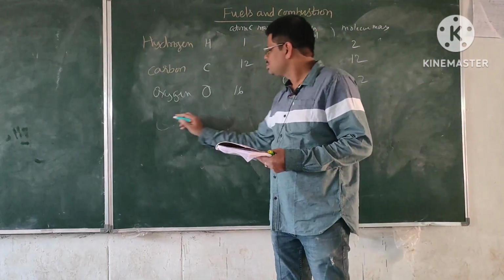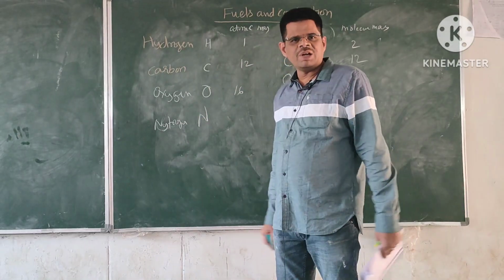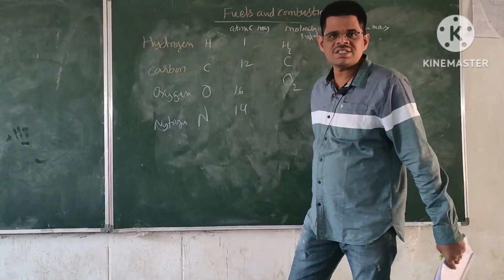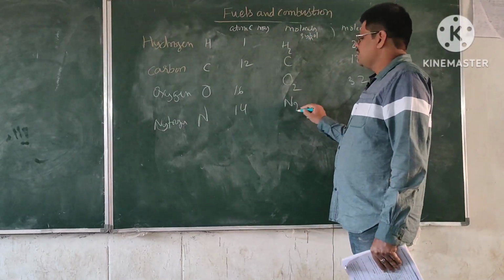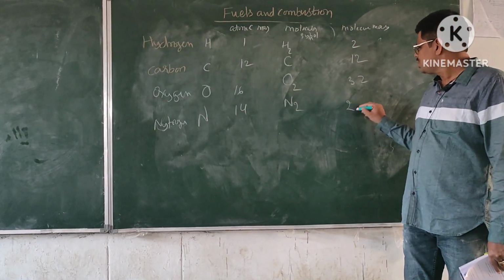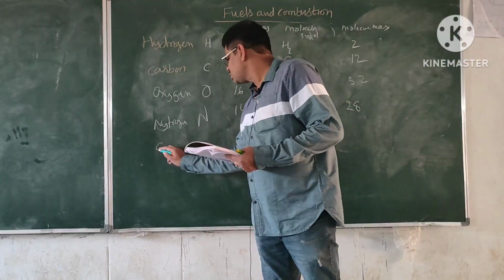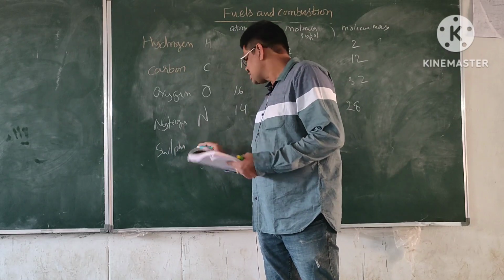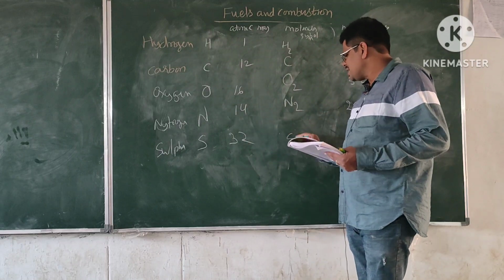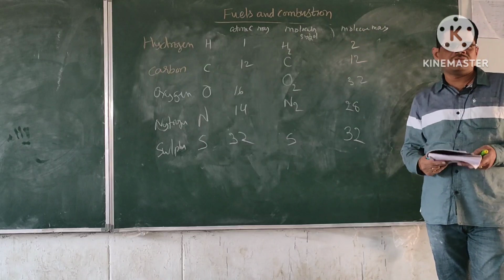Similarly, nitrogen. It is represented by N, and it has atomic mass 14. Two atoms of nitrogen form one molecule, so it is represented by N2. And what is this value? 28. Similarly, sulfur. Sulfur is S and its value is 32. For molecular symbol also it is S only. So this is 32. You must remember all these values.